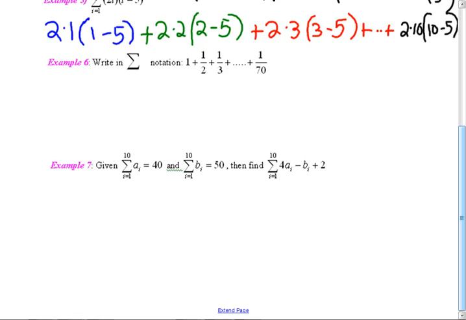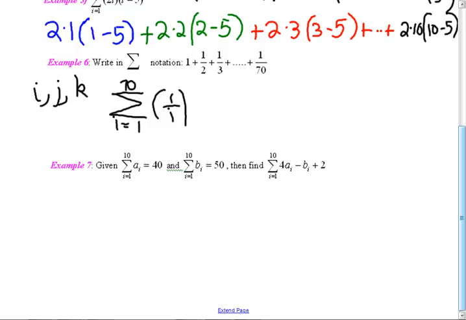Okay, how about the next one? Can you write that in sigma? Now, the counters are usually i, j, k. You can just multiply it out, it's just arithmetic, or you could just leave it. The point is to understand what sigma is. What counter would you like to use? i, j, or k? i. So what's i going to start with here? 1. Usually you want them to start with 1 or 0. And what's the maximum we're going to go up to? 70. It's easy, isn't it? And what's my rule? 1 over i. That's all there is.